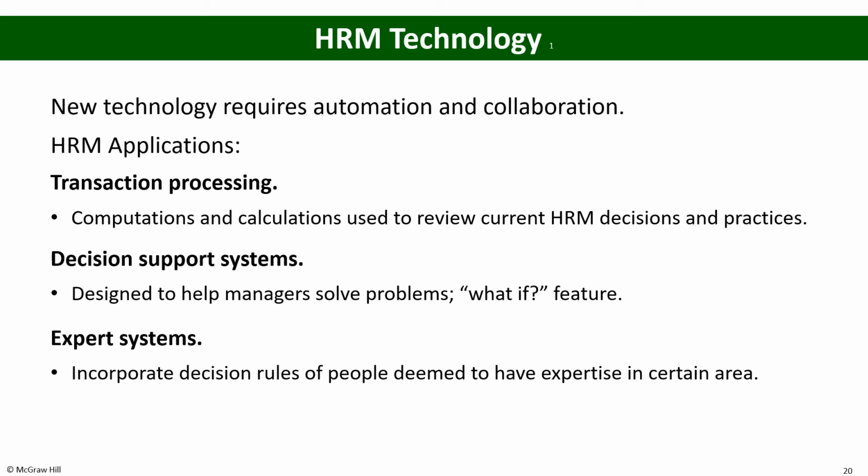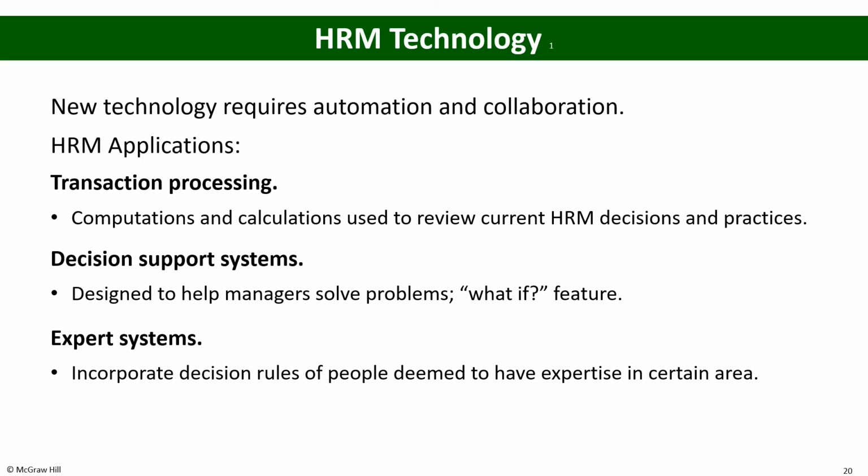Then comes the application of technology in decision support systems, where you need to make a decision. Human resource information systems, or HRIS, provide different kinds of resources for making those decisions. For example, if you want to make a decision about selection, recruitment, or performance evaluation, those decisions are suggested by the technological systems.